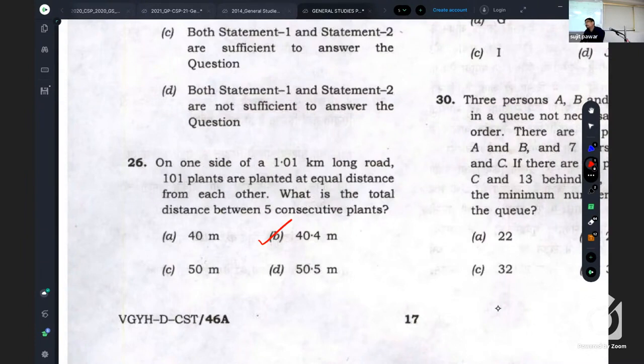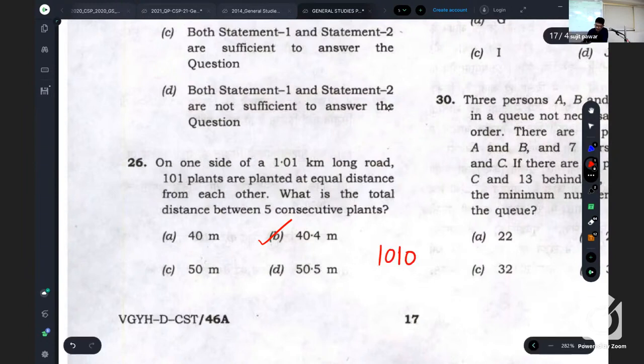First is the distance between 2 consecutive plants. How many plants are to be planted there? 101. What is the length of the road? 1.01 kilometer, that is 1010 meters.